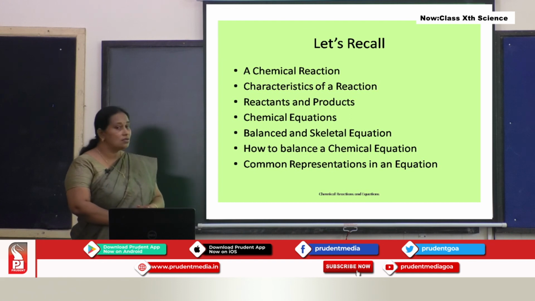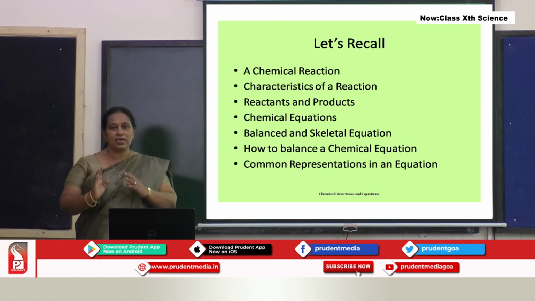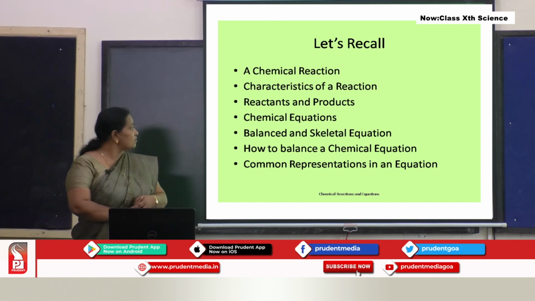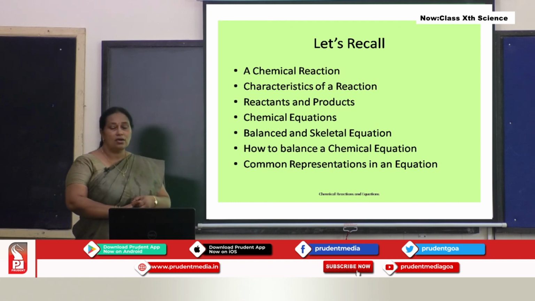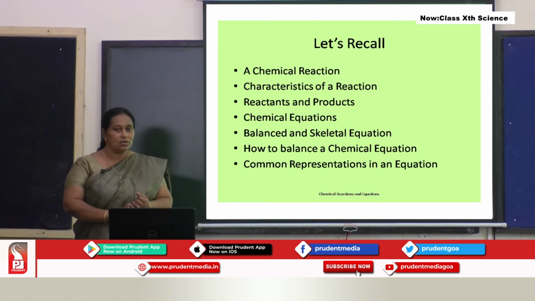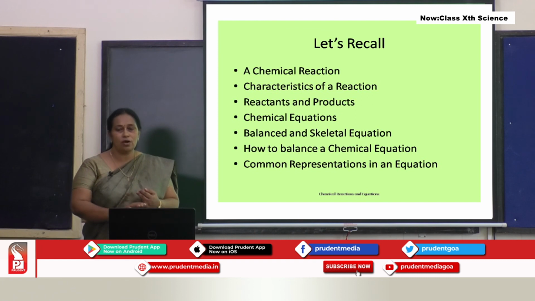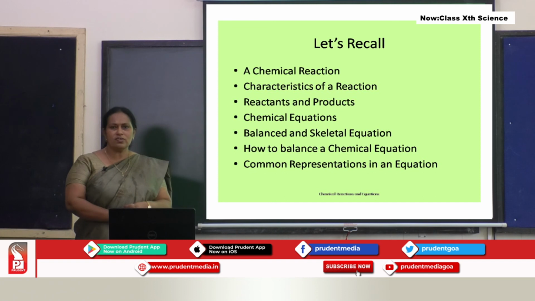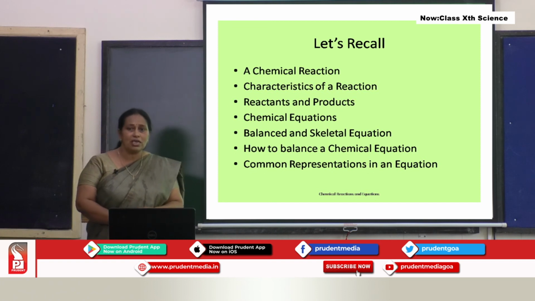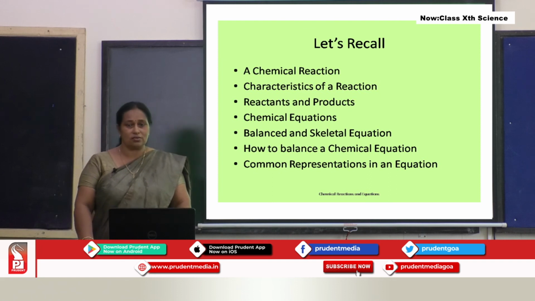Next, we learned what we mean by reactants and products. Then we learned how to write a chemical reaction in 3 forms: in sentence form, in the form of a word equation, and as chemical equations. We also learned what we mean by a skeletal equation and what a balanced equation is.